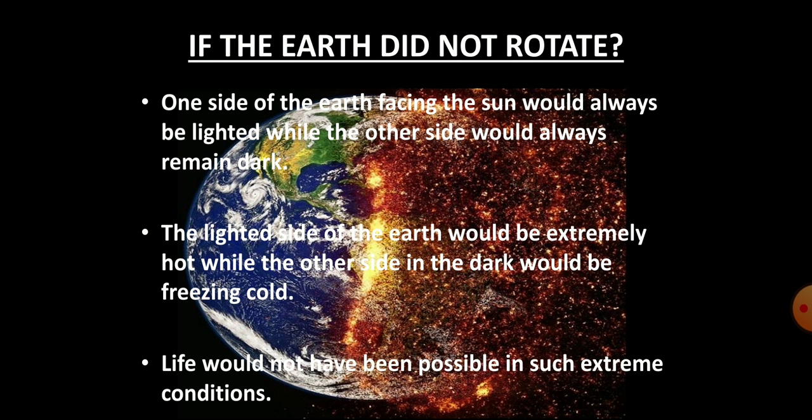Dear children, have you ever thought what would happen if the earth did not rotate? It would definitely be disastrous. Let's see how. The side of the earth facing the sun would always be lighted and experience day. This lighted side of the earth would become extremely hot, while the other side of the earth away from the sun would always remain dark and thus would be freezing cold. Therefore, life would not have been possible in such extreme conditions. So, this was about the daily motion of the earth, that is rotation.